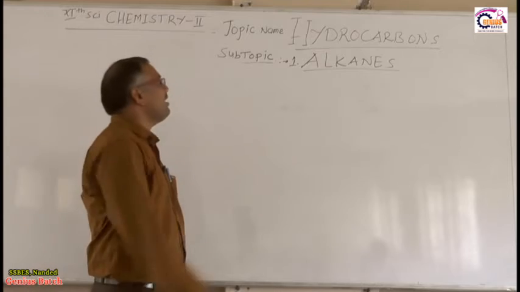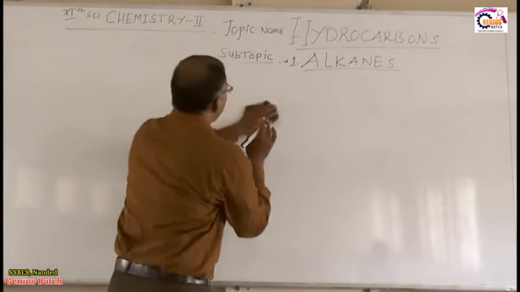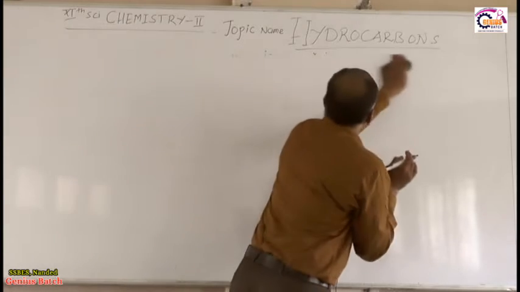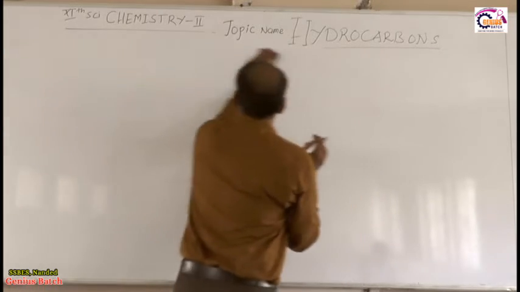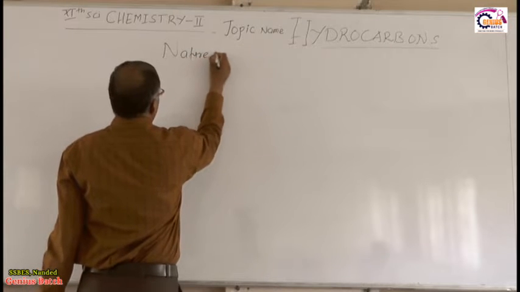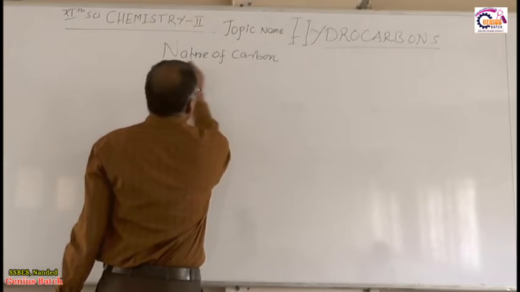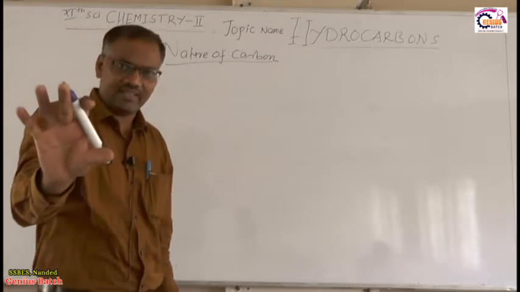Right. So now the next part of this topic, a very necessary and important part of this topic, is the nature of carbon. So all these things are the basic things.